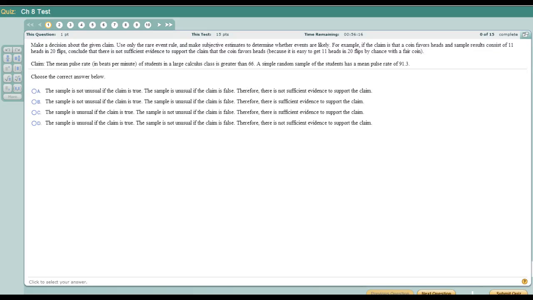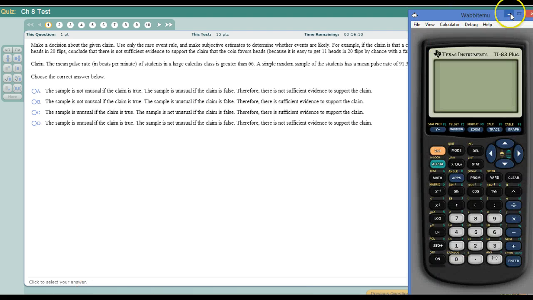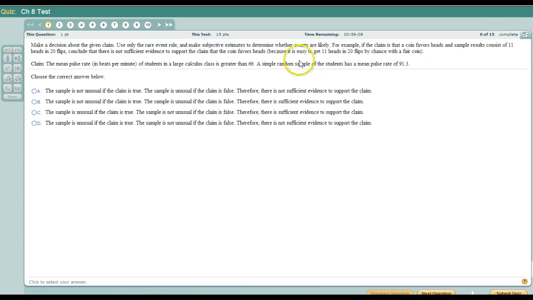Class, this is your Chapter 8 test. I'm trying to do it with basically only using your calculator. Maybe a drawing or two, but mainly just the calculator.